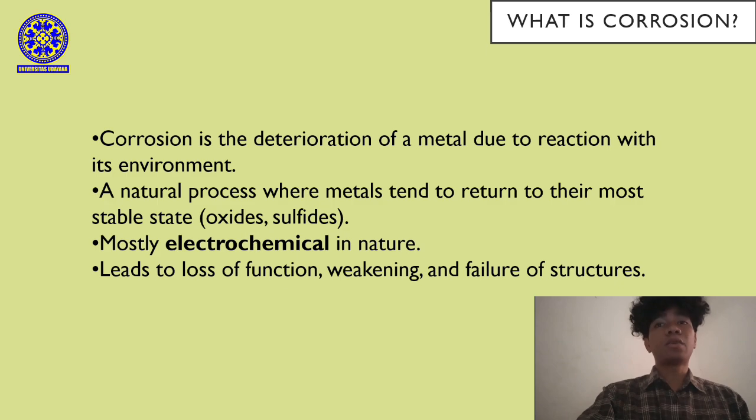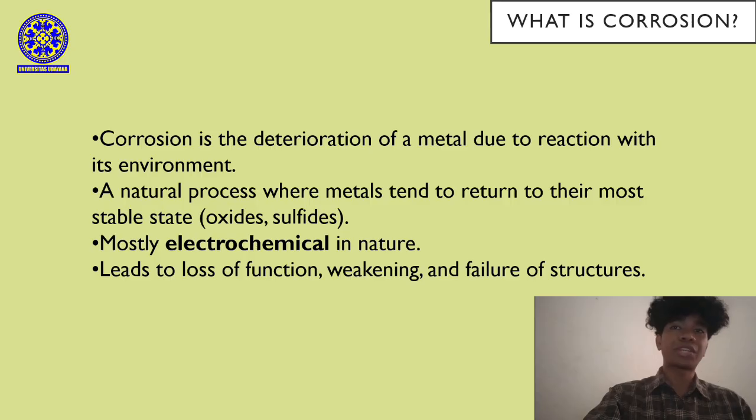Next is what is corrosion? So corrosion is the deterioration of a metal due to chemical or electrochemical reaction with its environment. It is a natural process because metals tend to return to their most stable form, such as oxide or sulfides. In engineering application, corrosion can weaken structure, reduce functionality, and cause serious failure if not properly controlled.